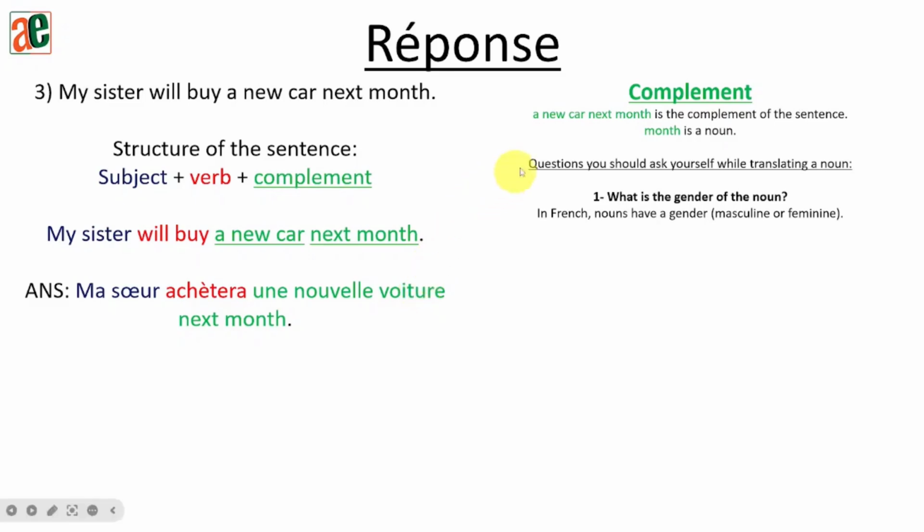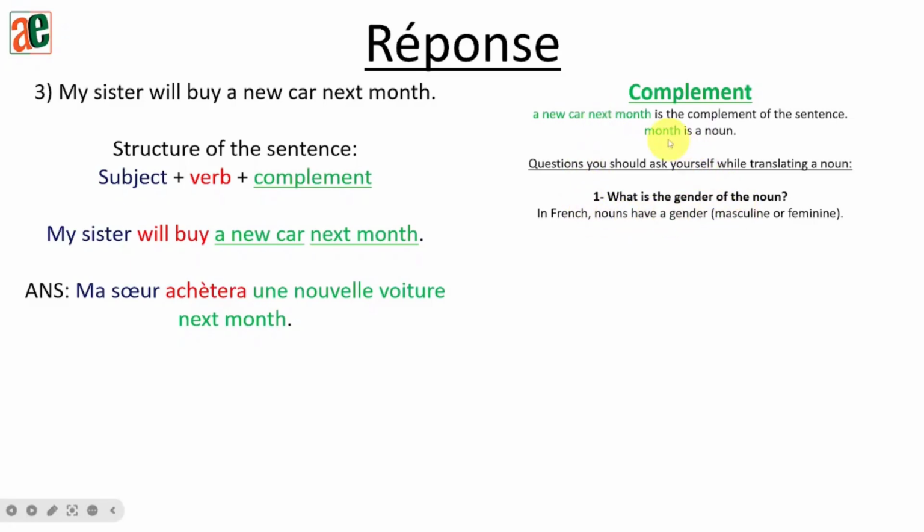Now the second part, you have month, you have next month. In between these two, month is the noun. So again, what is the gender and the number of month? You can do the same things, and if you are getting confused between next and month, which one is the noun, which one is the adjective, you can write a sentence with month as subject, write another sentence with next as subject, and see which one is more clear, and that one will be the noun. Okay. But if you have more questions or are not able to understand properly, you can ask me in the comments. I'll be glad to help you out.